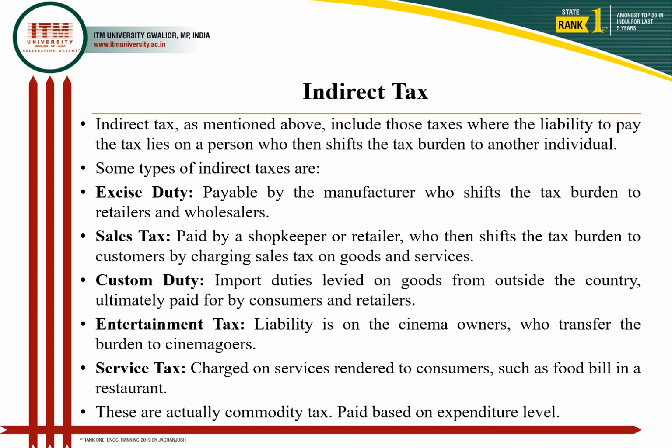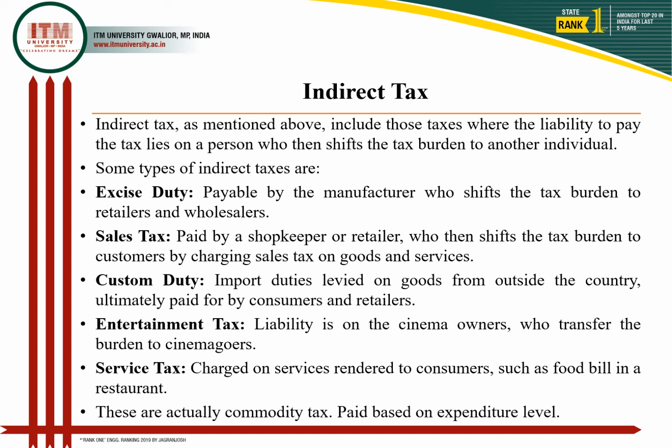So this is what entertainment tax is. It is a liability that is being given over the cinema owners, but it is going to be transferred over the cinema goers. Those who are going to see movies have to pay that tax, because that tax is going to be added inside that receipt, that fee, whatever they are paying for viewing a movie. Similarly, service tax is going to be charged to the consumers on the food bill in a restaurant or any place, but it is going to be paid by the restaurant itself. So actually this is the commodity tax, and it is paid on the expenditure level.